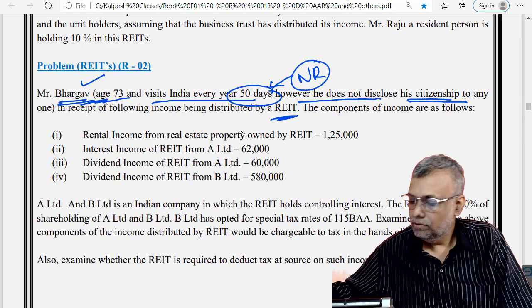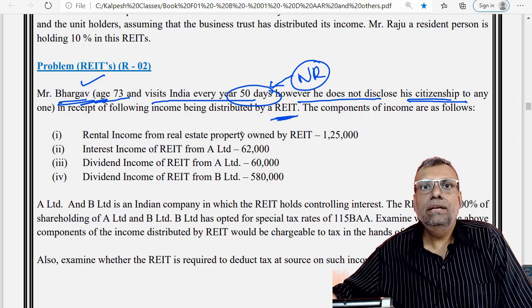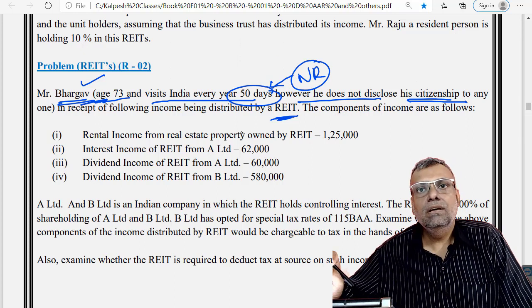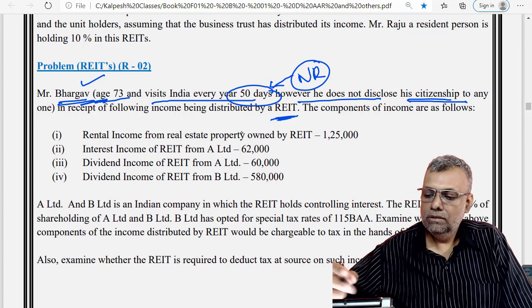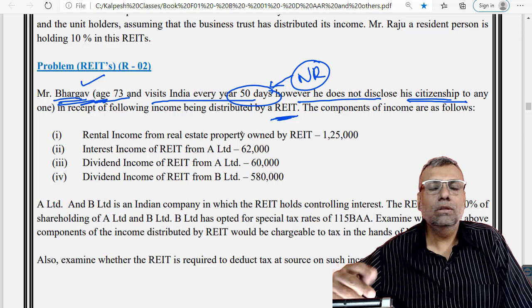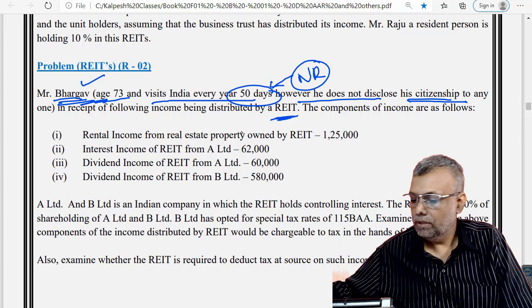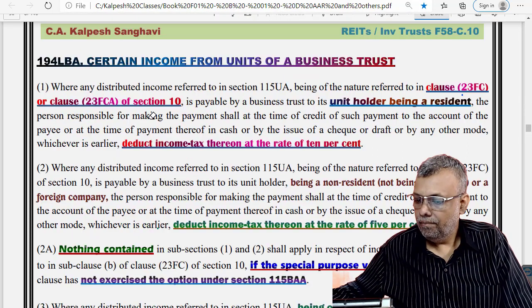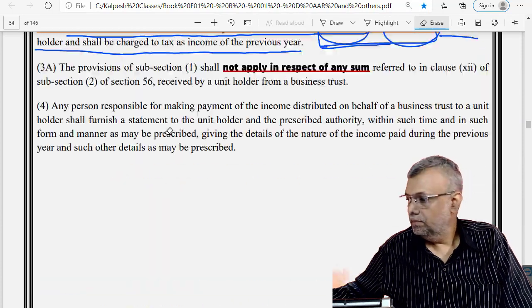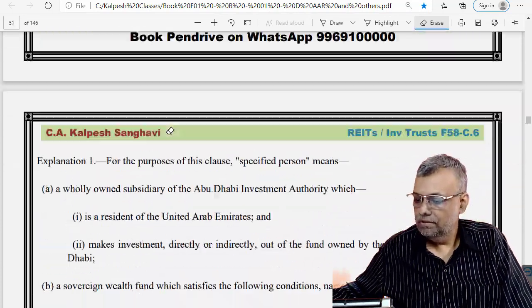Now see, incomes under 10(23FC), ideally the 23FCA income, which is exempt in the hands of the business trust, will become taxable in the hands of the unit holder. So this is a question directly for the unit holder. For the business trust we don't have to do any computation. So 10(23FC), let me scroll through the provisions.